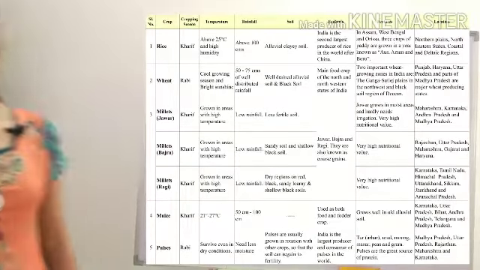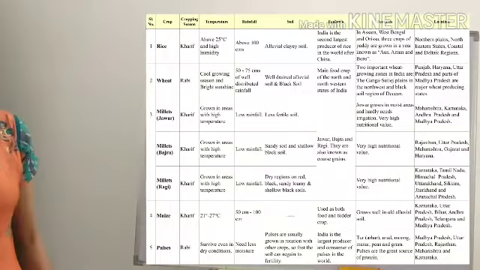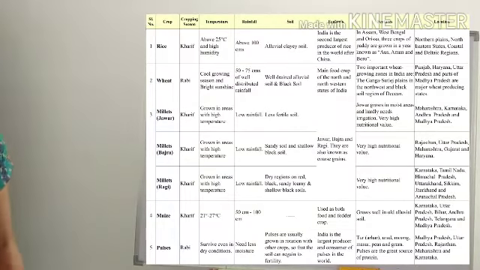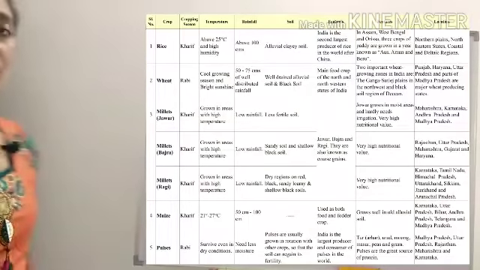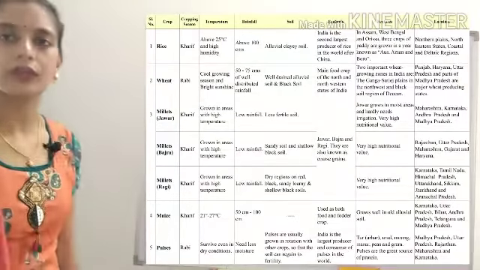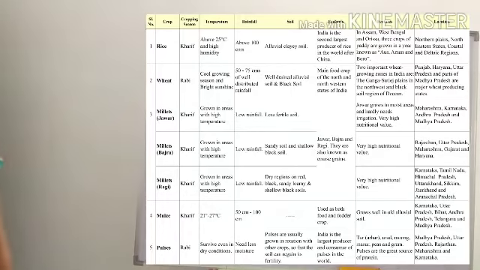I forgot to tell you one thing about millets: millets have very high nutritional value. Maize is grown in major areas like Karnataka, Tamil Nadu, and Himachal Pradesh.